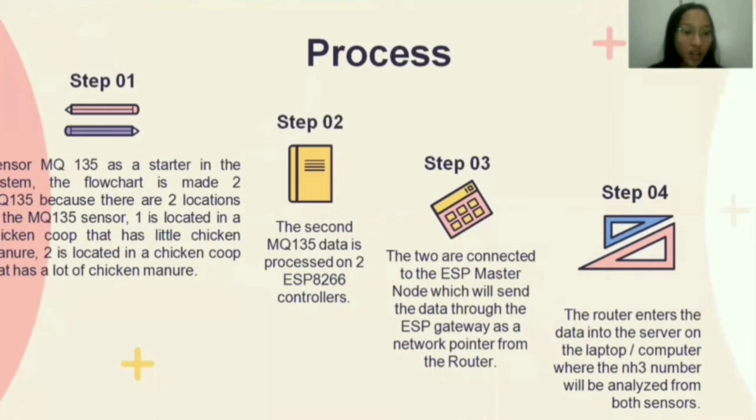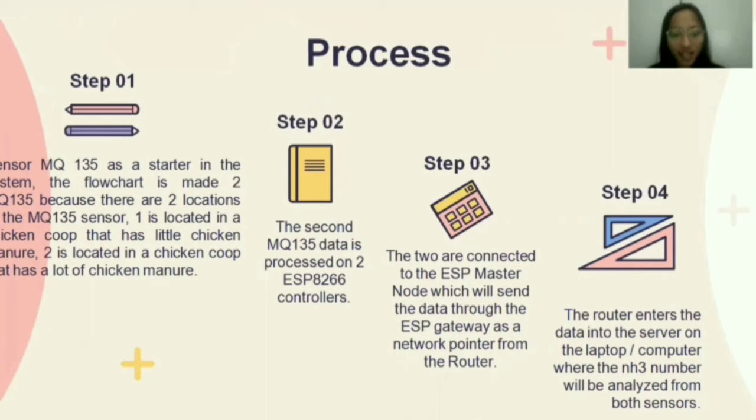The first step is the MQ135 sensor. As the starter in the system, the flowchart is made for MQ135 because there are two locations of the MQ135 sensor. The first sensor is located in a chicken cage that has little chicken manure, and the second one is located in a chicken cage that has a lot of chicken manure.